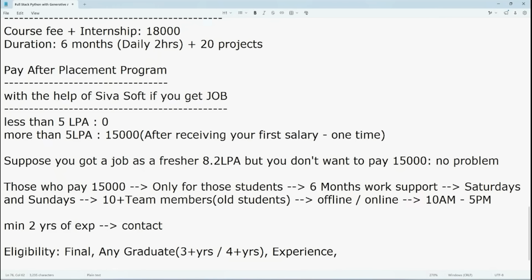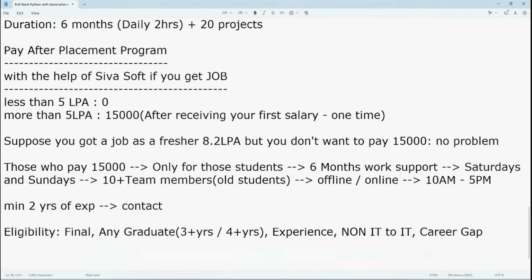This is the safest course. Okay, and if you are working in a non-IT background like customer care, BPOs, and what else, marketing, you can prefer this particular course, non-IT to IT. Even if you have a career gap, no problem. You are eligible to learn this particular course. Okay. After completing the course in SIVASOFT, if you try as a fresher or with 10 plus years of experience, no problem. You can survive in companies.